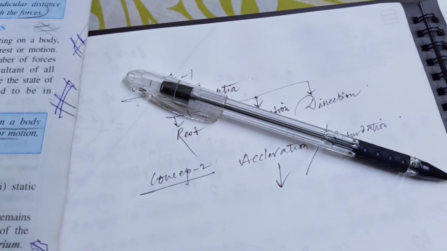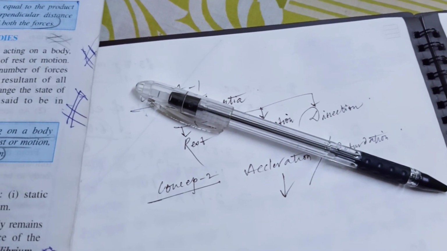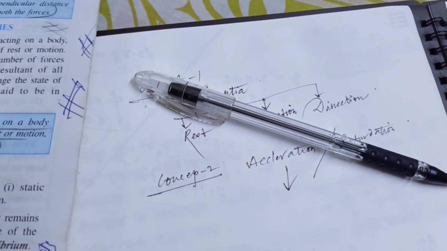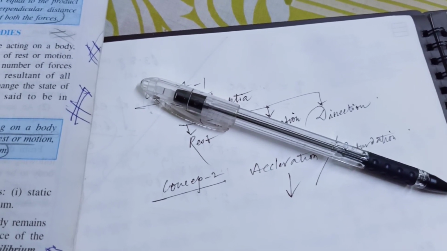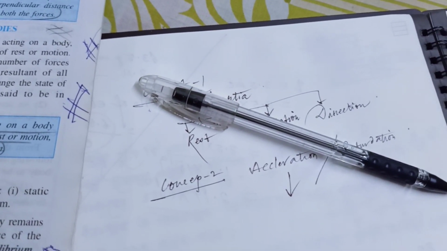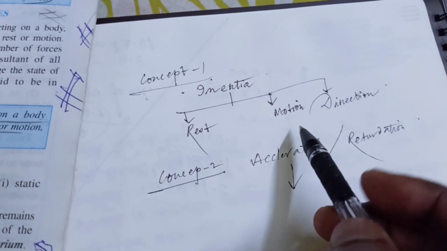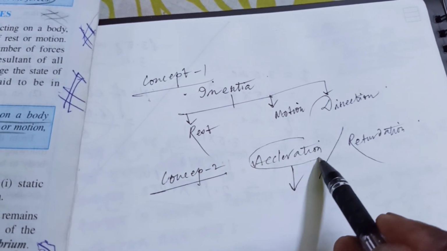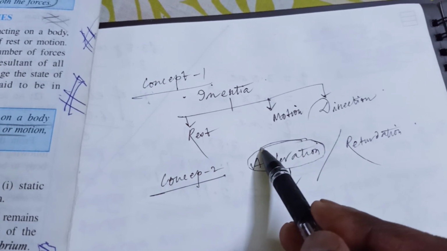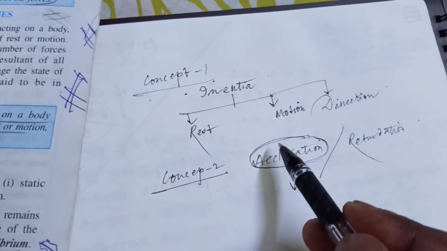So there are cases where velocity increases, called acceleration, or velocity decreases, called retardation.